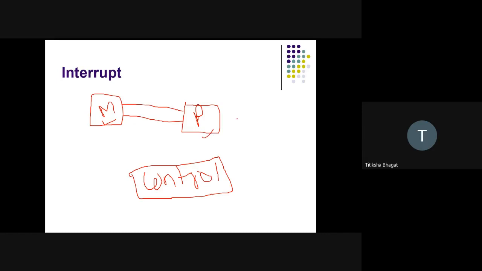So whatever is getting executed now, let's say if someone switched off the computer system, or if anyone took out the keyboard, or took out the mouse, then what happens? Immediately we get a pop-up.